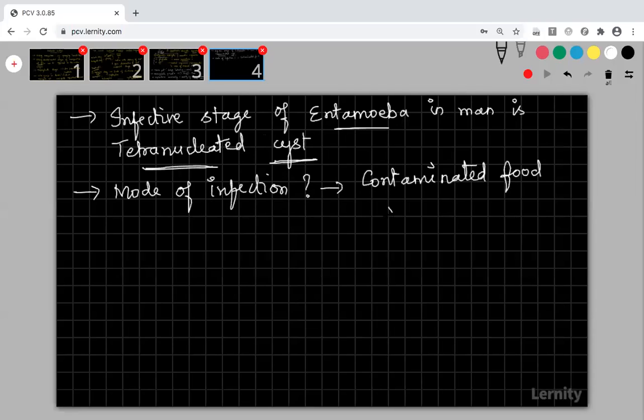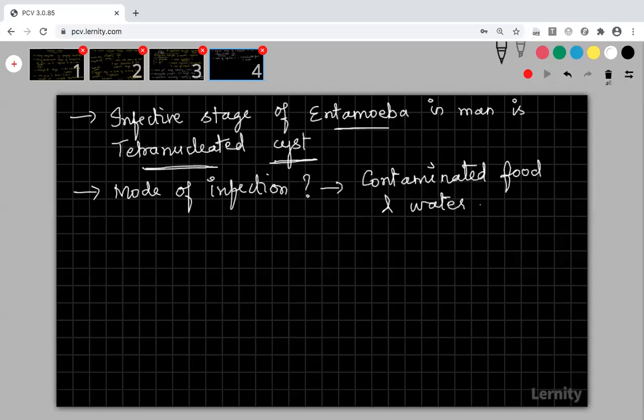So in street food, and in the house itself, you cannot say you will get amoebiasis only if you eat food from outside. Sometimes even in our house, if we are not closing our food containers, even inside the refrigerator, the container should be properly closed.